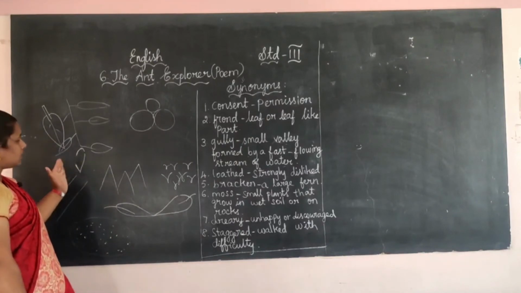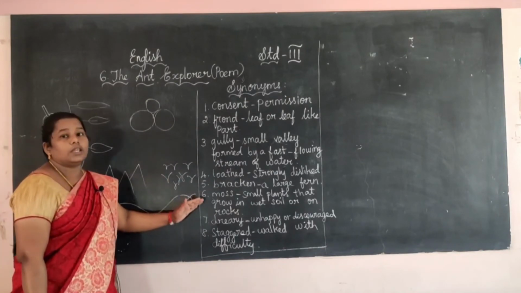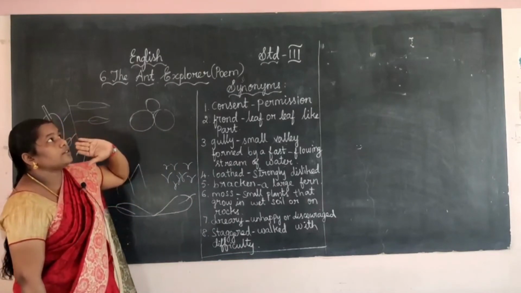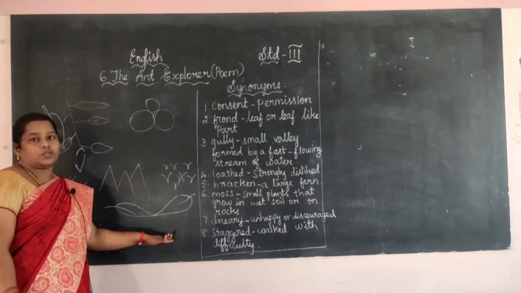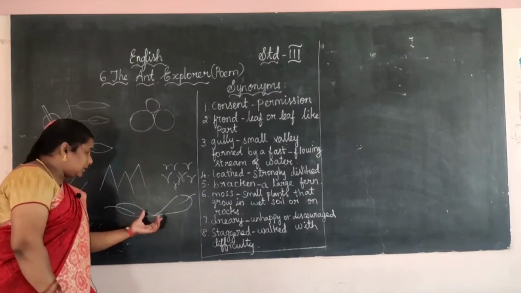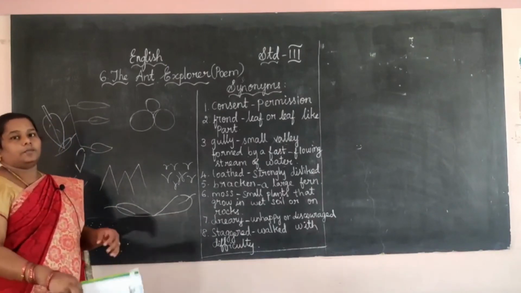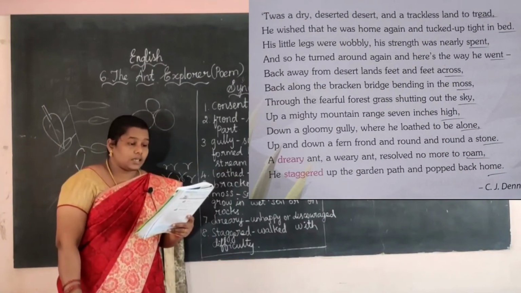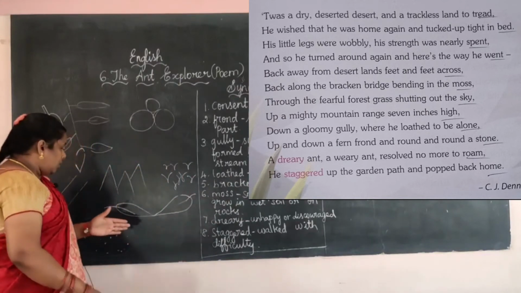Okay, next he is going in the 7 inch mountain. Then he is going in the fearful forest that is full of grass, where all the grasses look like they touch the sky. Okay, next he is going on the broken bridge. Broken bridge means here two ferns join, and it looks like a bridge for the ant. Next he is going to the desert. What is happening in the desert? Let me see. 'Twas a dry, deserted desert and a trackless land to tread.